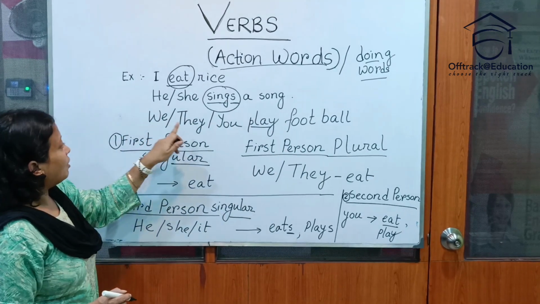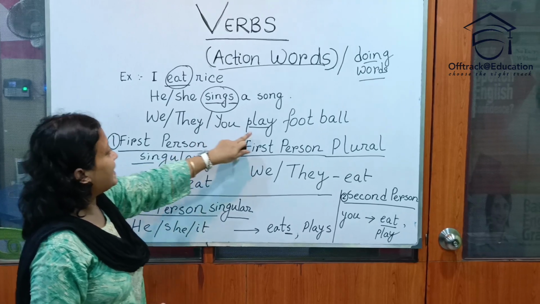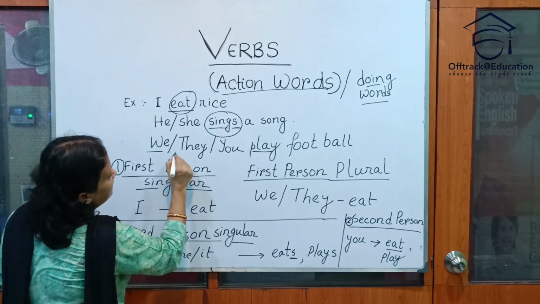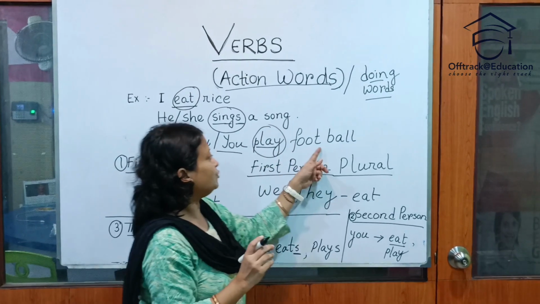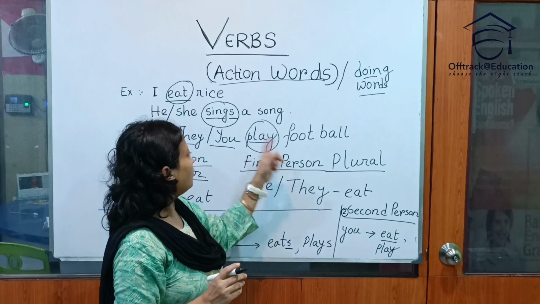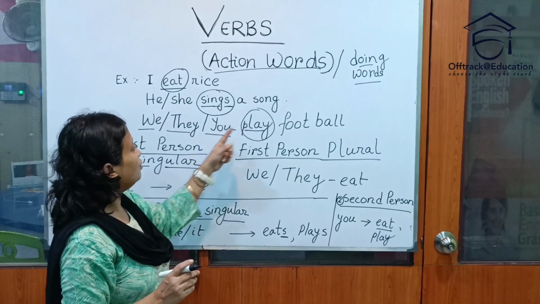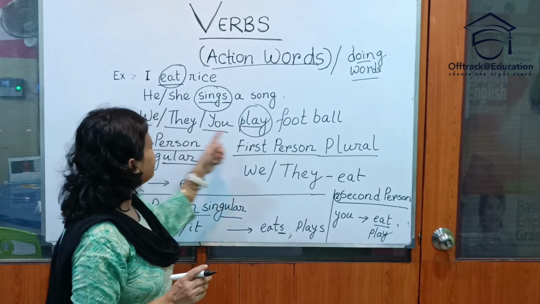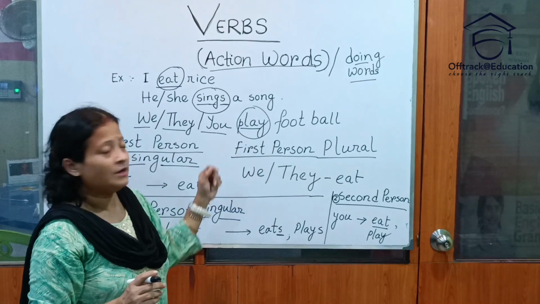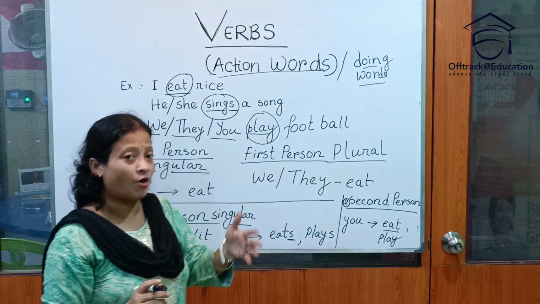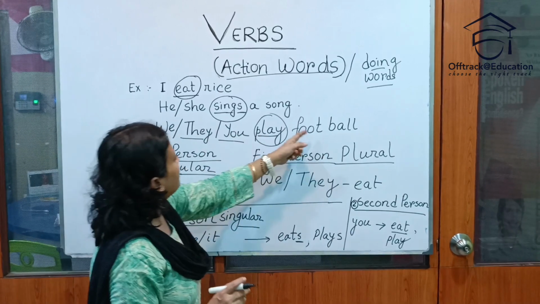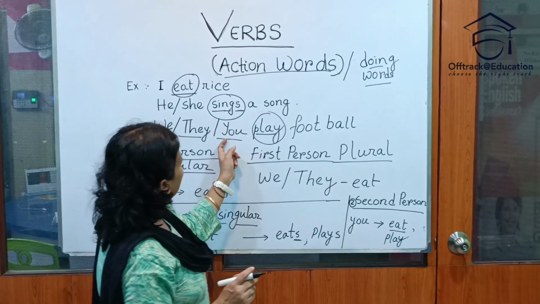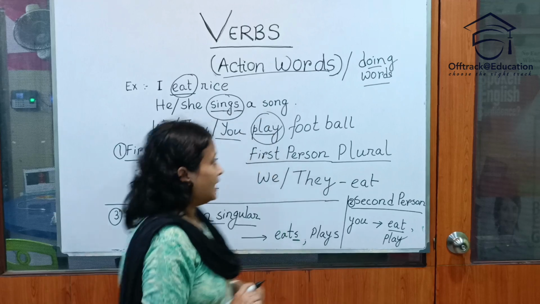Next, we or they or you play football. We, they, you play football. What are they doing? They are playing football. In this sentence, what is the verb? Verb is play.